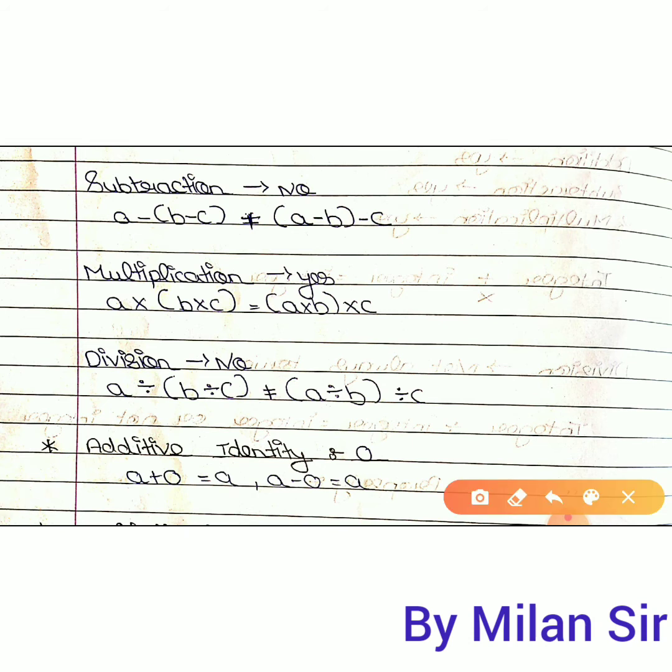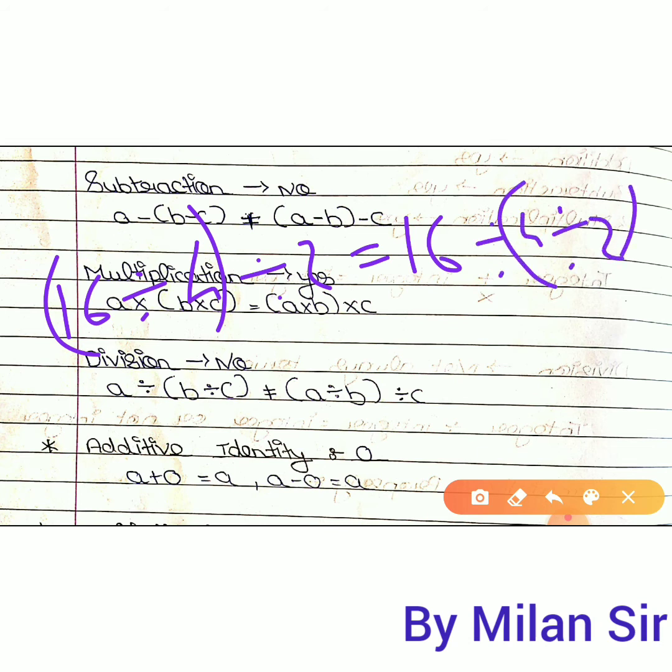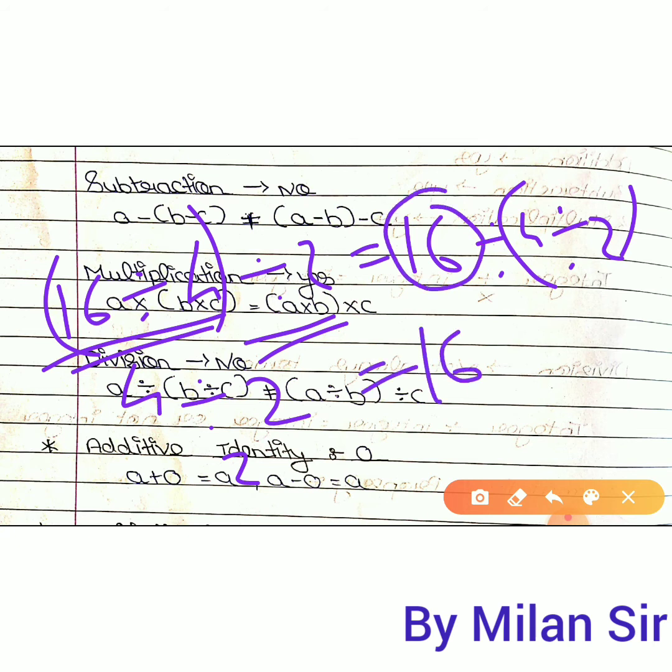Then for division, just consider 16 divided by 4 divided by 2, and here also 16 divided by 4 divided by 2. First of all solve this bracket. 16 divided by 4 is 4, and then 4 divided by 2 is 2. Now here we have 16 divided by 4 divided by 2 is 2, and 16 divided by 2 is 8.